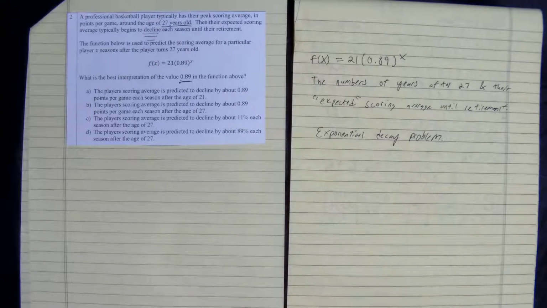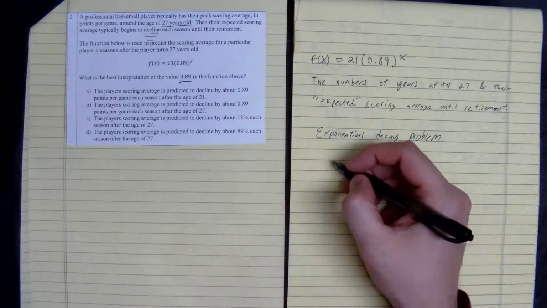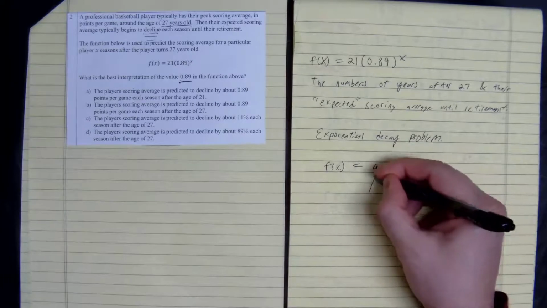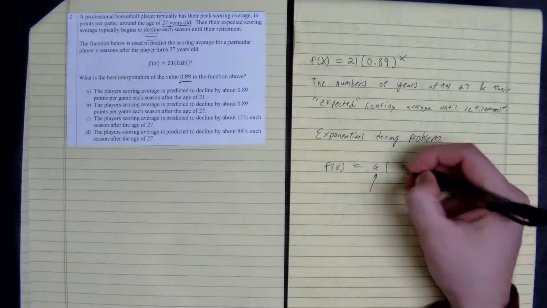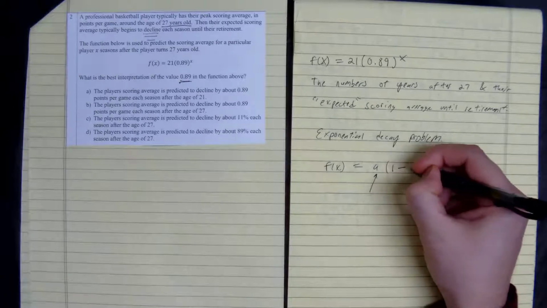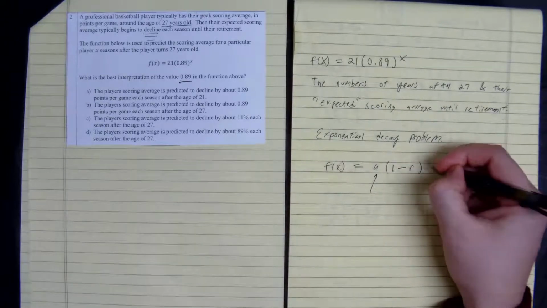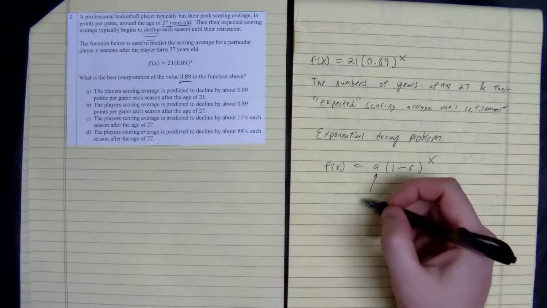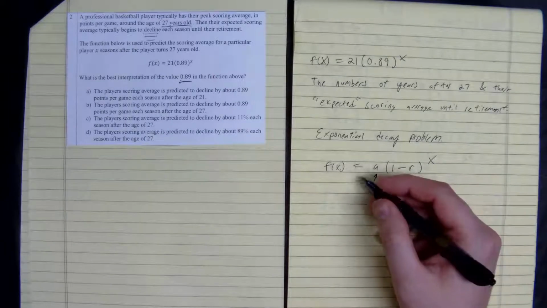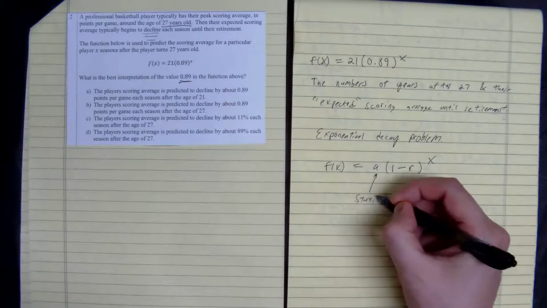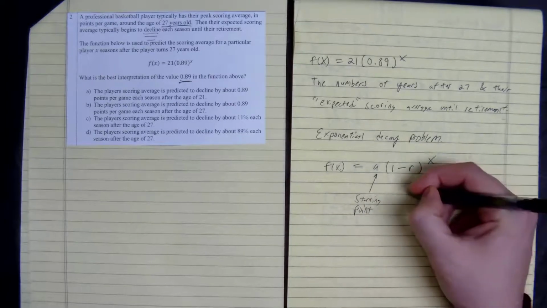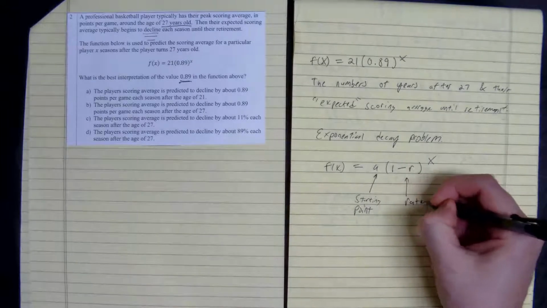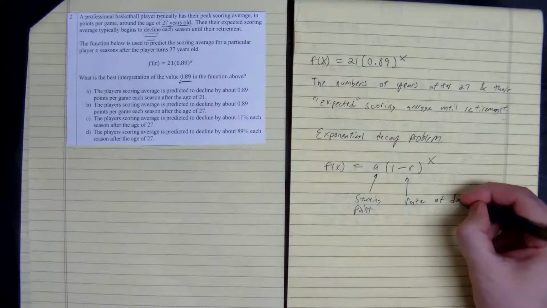So an exponential decay formula looks like so: f of x is equal to a times (1 minus r) to the power of x. So a is the starting point, and since this is decay, r is the rate of decay.